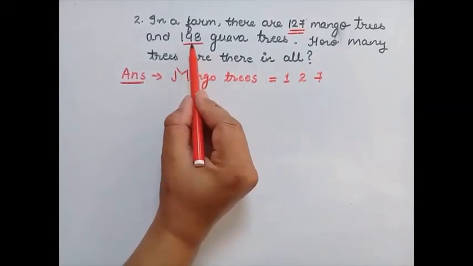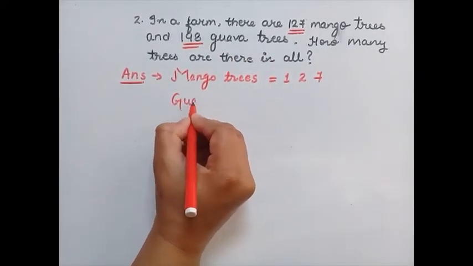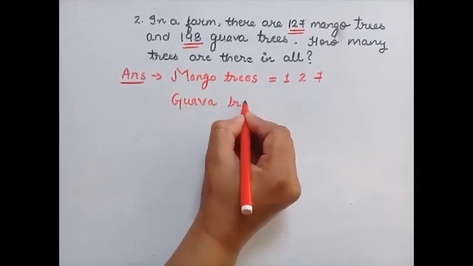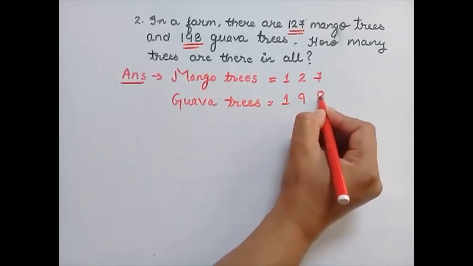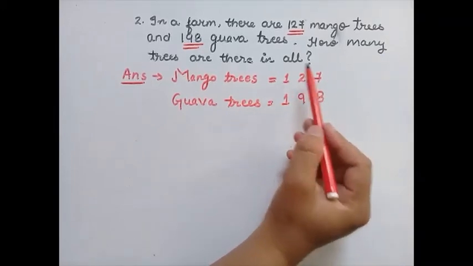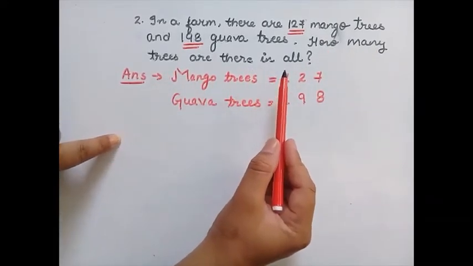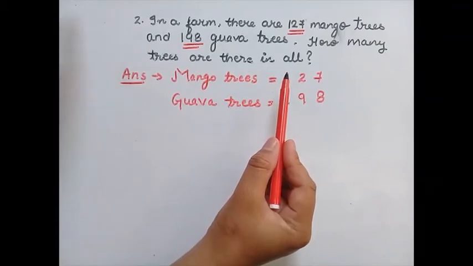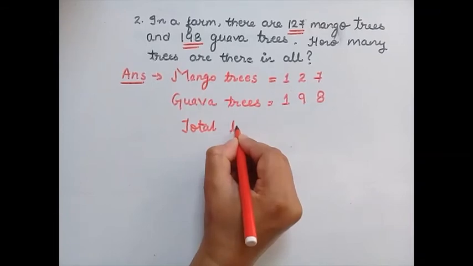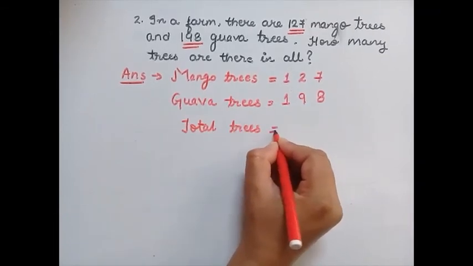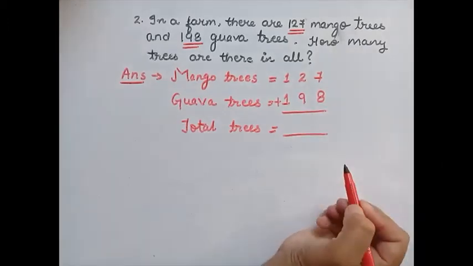And the second is 198. What is this? It is guava trees. So note down guava trees on the next line. How many guava trees are there? It's 198. Okay. Note down in a straight line. And what do we have to find? How many trees are there in all? So it means the total. So note down here total trees. Total trees means we have to add these numbers. And now add these numbers.